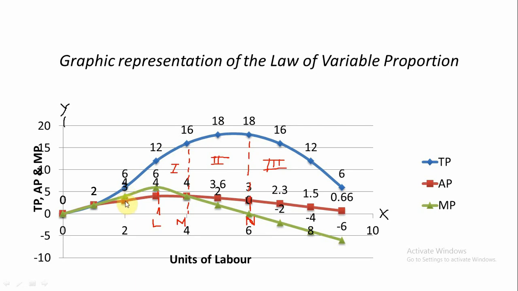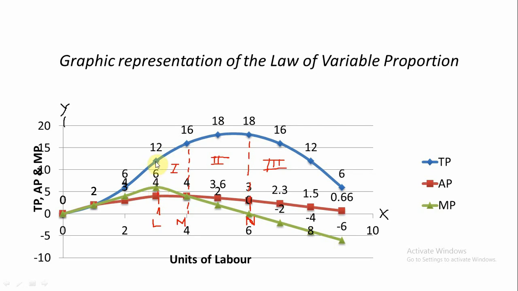Average product is 3 quintals, marginal product 4 quintals, and total product 6 quintals. When the 4th unit of labor is employed, marginal product becomes 6 quintals, average product 4 quintals, and total product becomes 12 quintals.